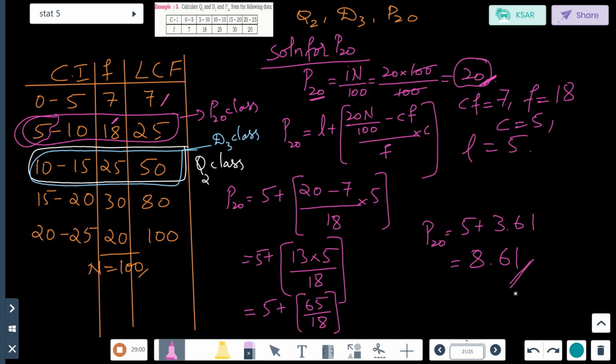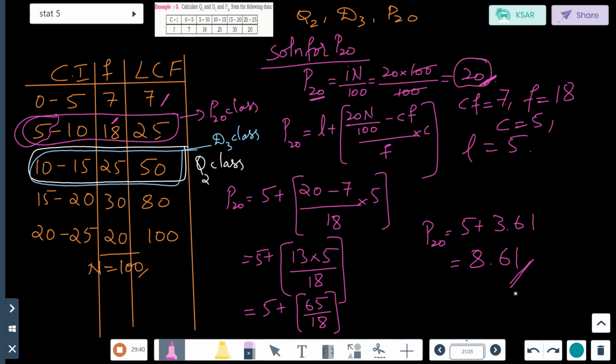The formula remains the same. Wherever Q comes, it is L plus, into bracket first term, minus CF divided by F into C. This will be the same. Wherever Q comes, there it will be n by 4, 2n by 4 or 3n by 4. For D it will be 1, 2, 3, 4, 5, 6, 7, 8, 9, whatever it is, into n by 10. For P, 1 to 100, whatever they ask, that into n by 100.